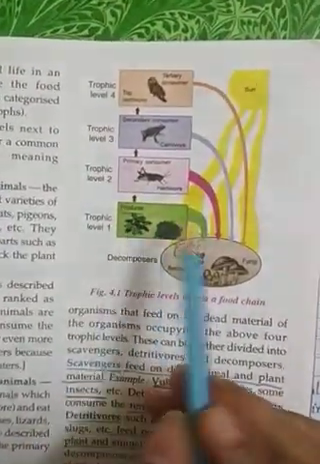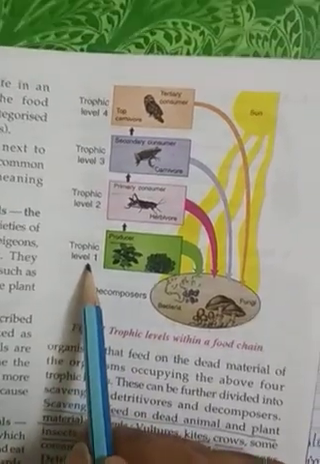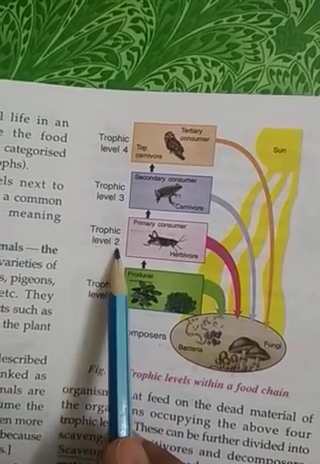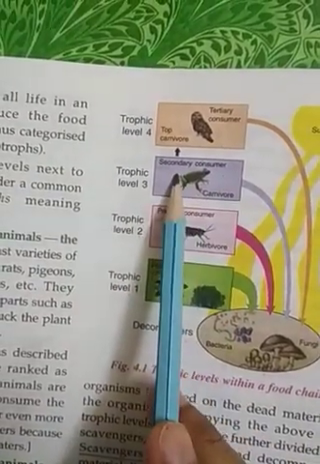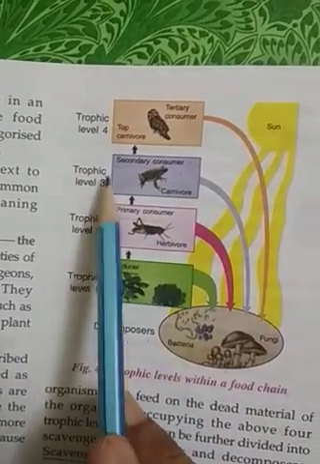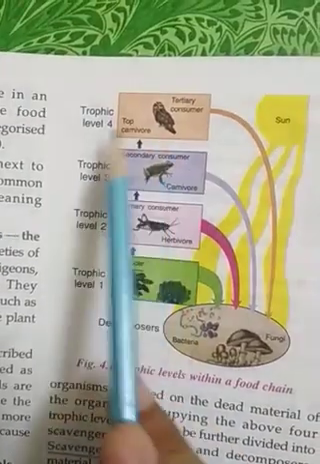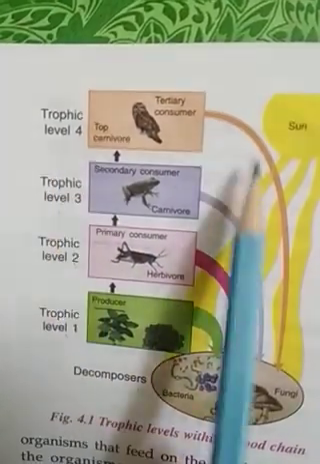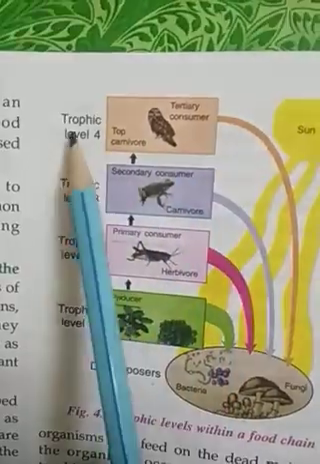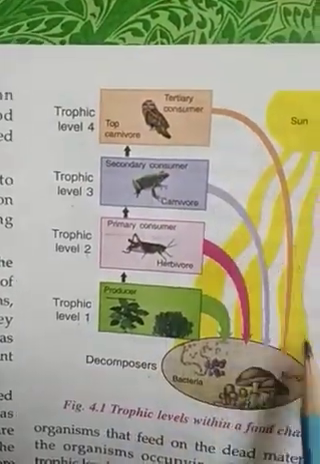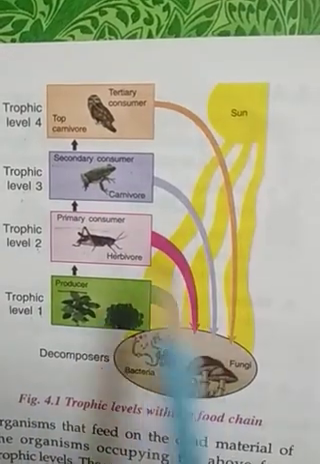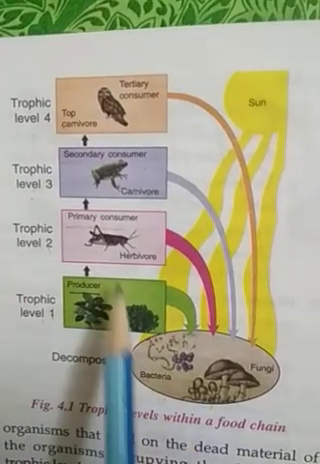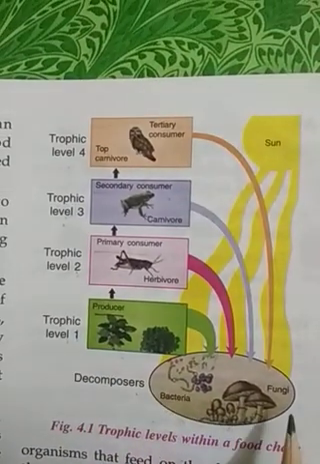In this diagram, you can see the producers are under trophic level 1. Primary consumers are under trophic level 2. Secondary consumers are under trophic level 3. Top carnivores are in trophic level 4. And after that, the decomposers decompose everything from trophic level 4, trophic level 3, trophic level 2, and trophic level 1 also, means when they die and mix with the soil.